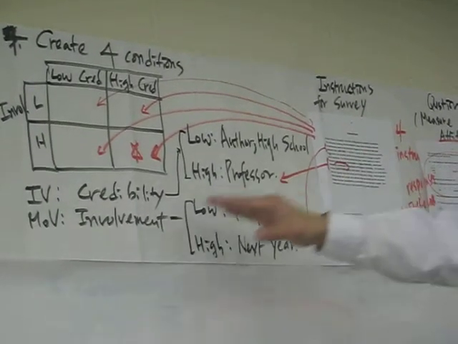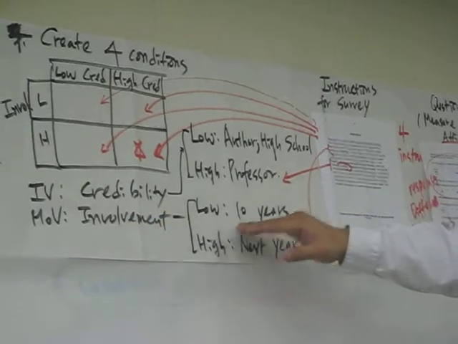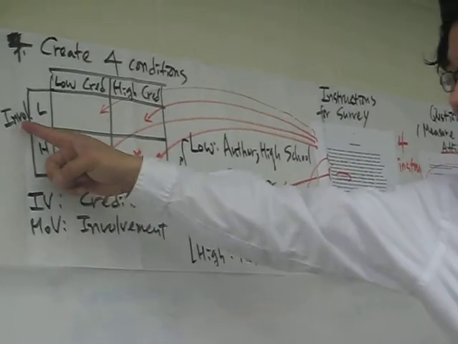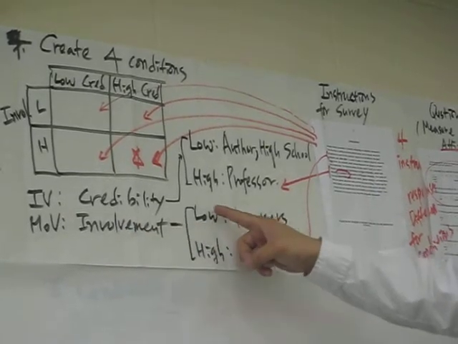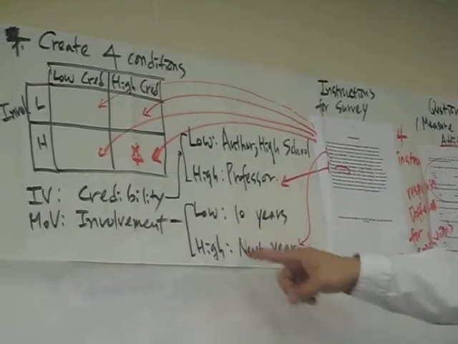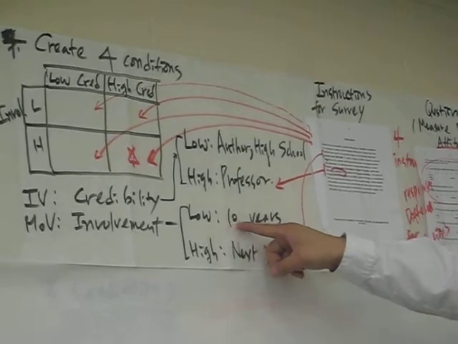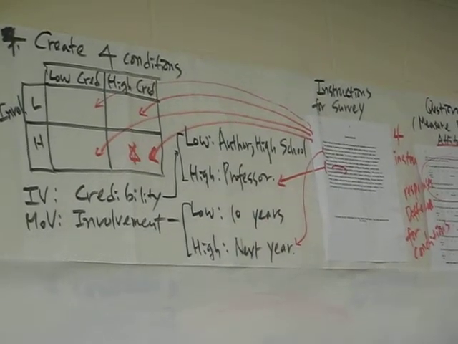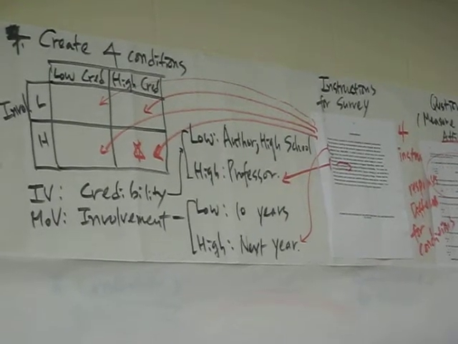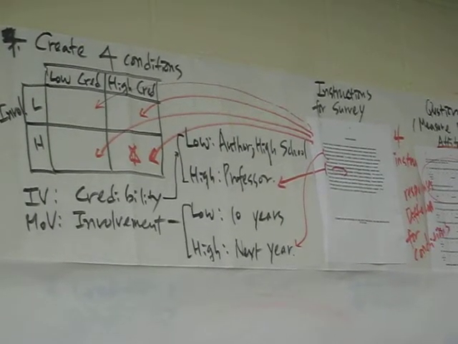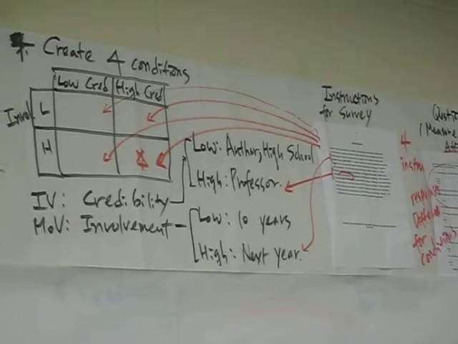And they also have different levels of involvement. So my second independent variable, or moderating variable, is involvement, with low and high conditions. In the low involvement condition, they said this new policy will be instituted in 10 years. Hey, this is not your problem, so the issue is not very important.